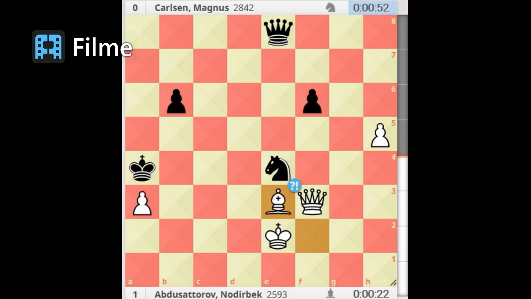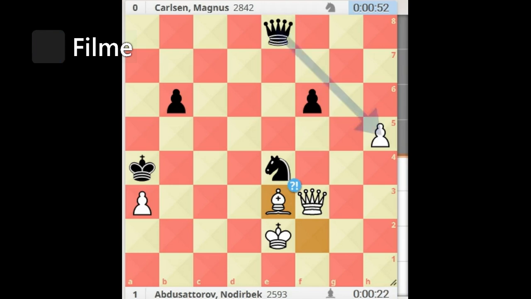Carlsen had 52 seconds left and took 32 seconds to think and played f5 here to protect the knight, but he actually missed a chance to win or at least draw. You can pause the video for a moment and think about the winning move. Of course, dear Board and Fire viewers, the move is a wonderful sacrifice of the queen.